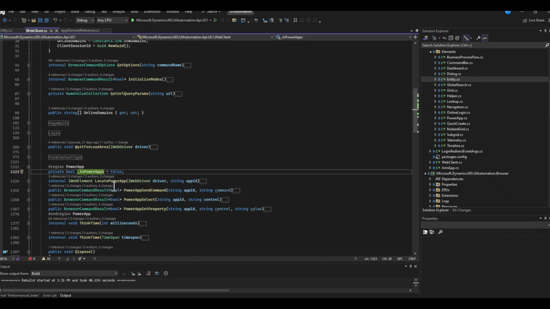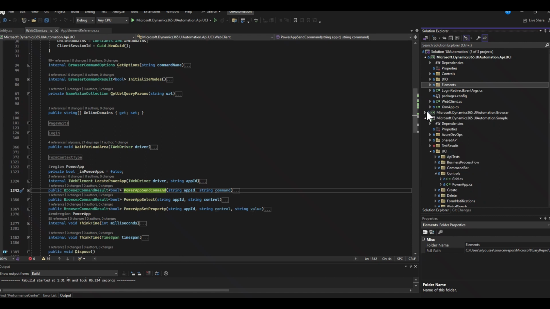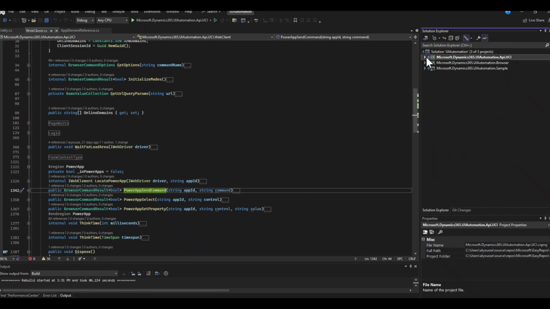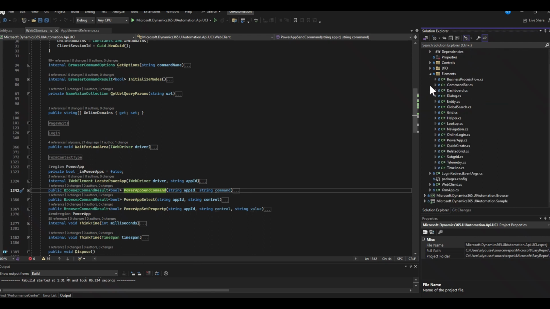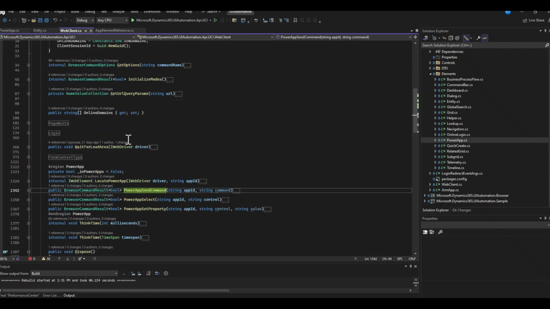I see several functions: Locate Power App, Power App send command, Power App select, and Power App set property. Looking at the code base, on the api.uci project, we have an elements folder with a Power App. Let's go open that. So what do I see in here? I have a constructor passing in web client, which is the actual file we're using here.